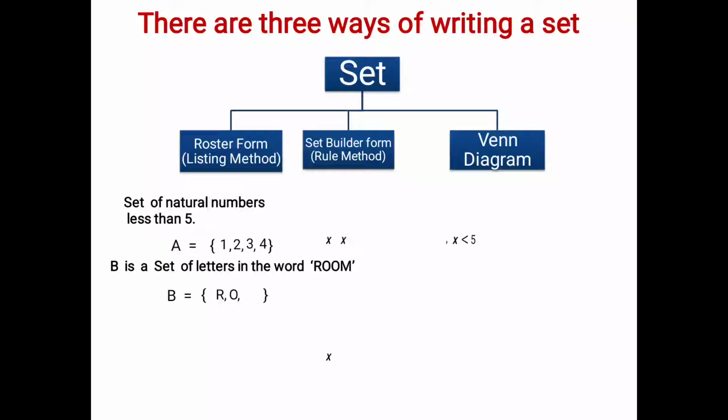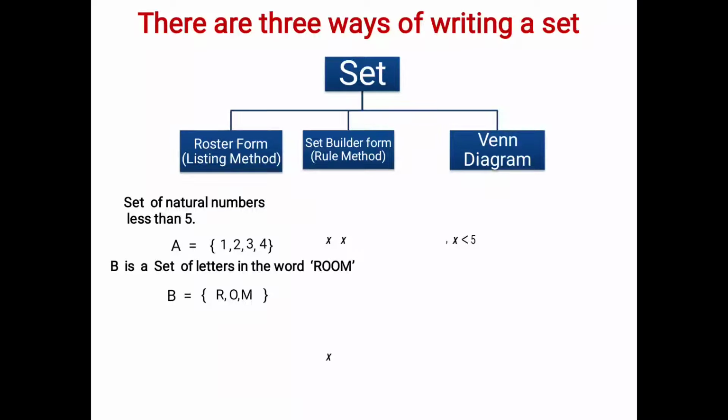Next is O. This is the second element of set B. Now, after this, again I am going to write O. Yes or no? Answer is no. The fifth point was, we don't have to repeat the element. So we are not going to repeat O. After O, we are going to directly write letter M. I hope the fifth point is very clear to you all.